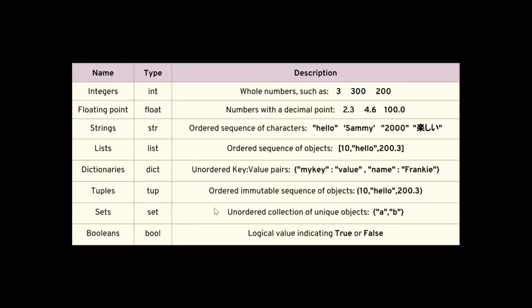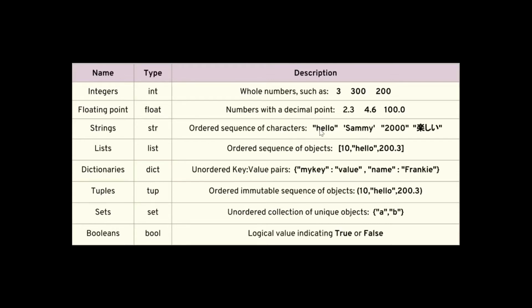After tuples, we have sets. So sets are unordered collection of unique objects. For example, you can see here they are unordered collections. In the end, we have boolean. We have two basic values that are true and false, 0 and 1. So these are basic data types that we have, but today our main focus is going to be strings.